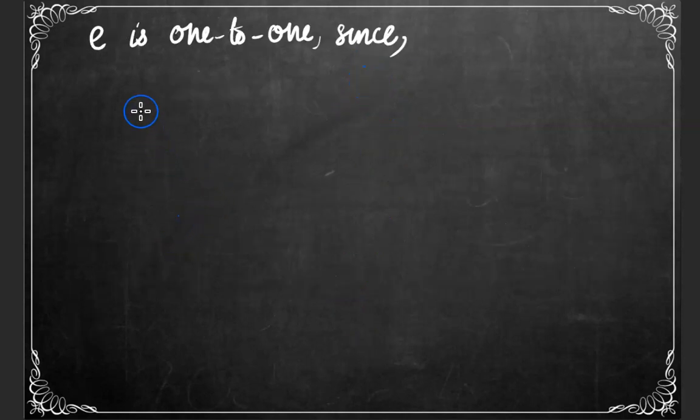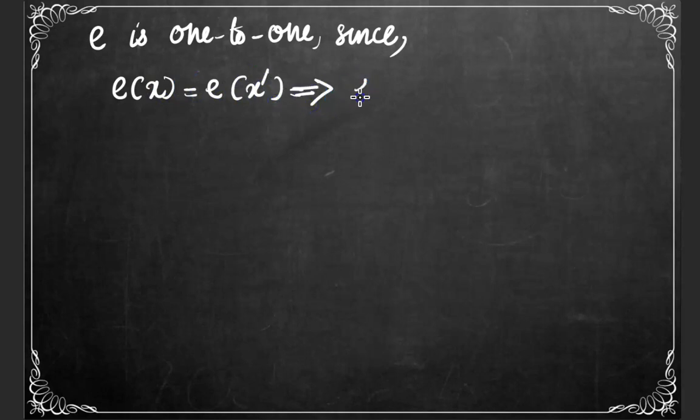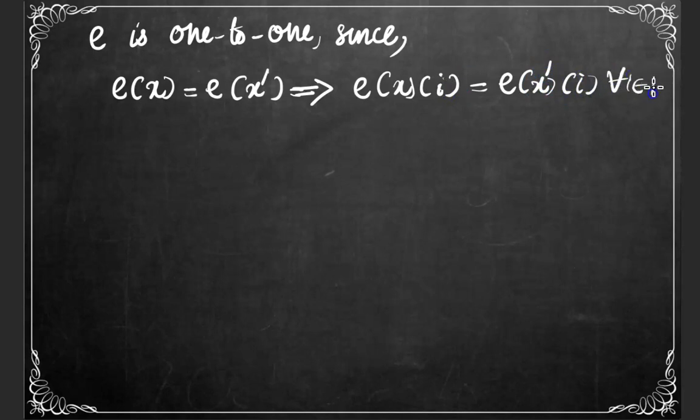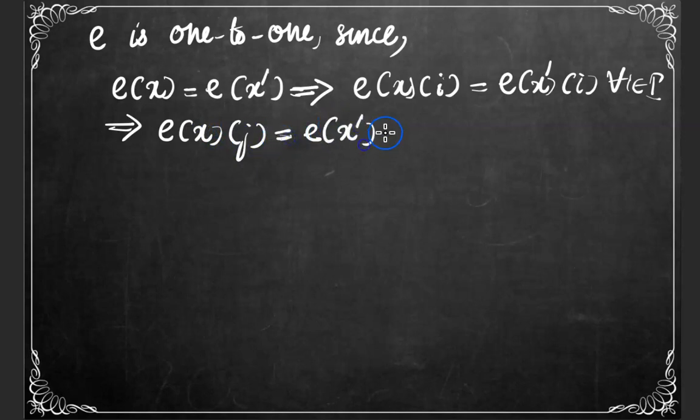Now e is one-to-one since if we assume that e of x is equal to e of x dash, then it would imply that e of x of i is equal to e of x dash of i for each i, and in particular the jth coordinate of e of x will be equal to e of x dash of j, and by definition of e, we know that e of x of j is equal to x and e of x dash of j is equal to x dash.